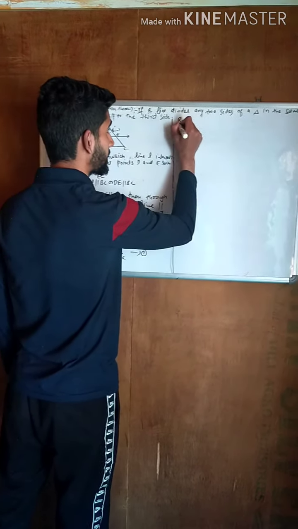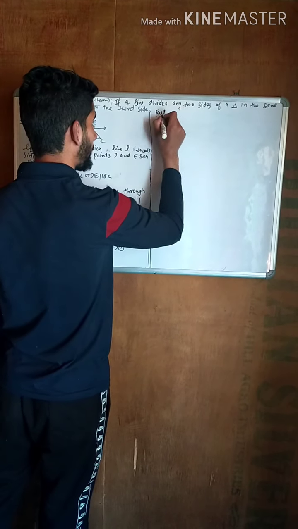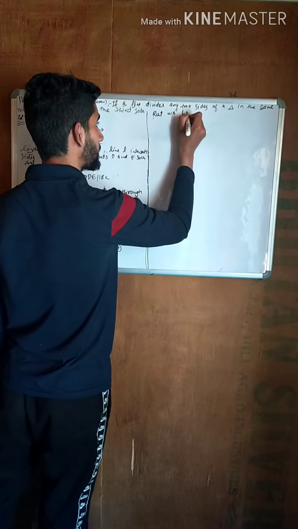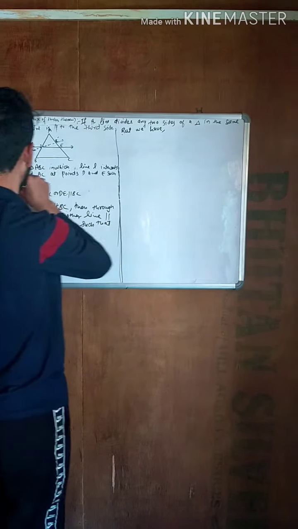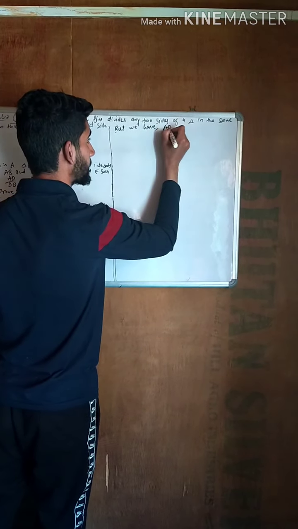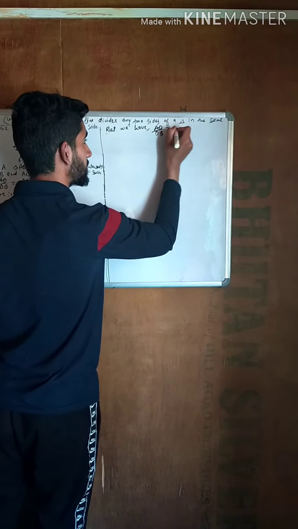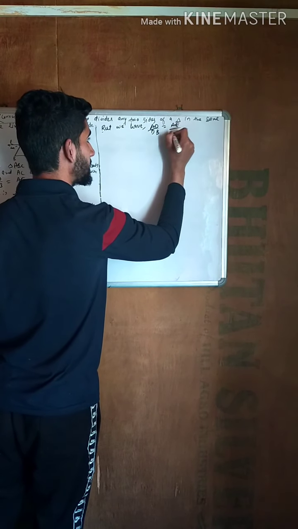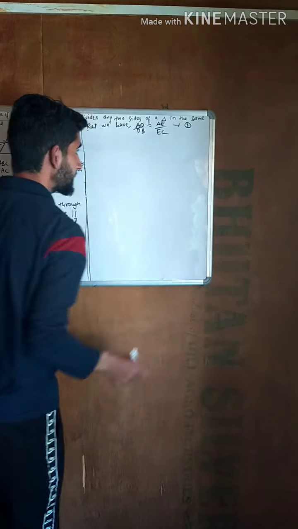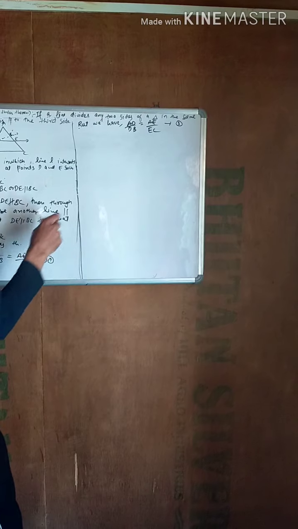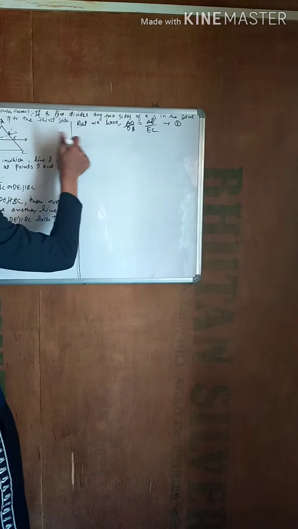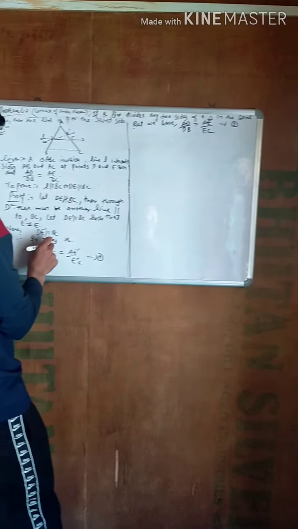But what we have been given is that AD upon DB is equal to AE upon EC. This is equation number two, our given part. From the first and second equations, the left hand sides are the same, that is AD upon DB.